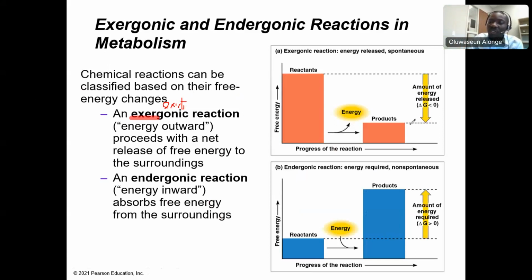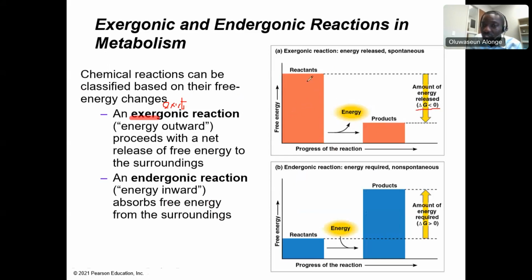So if it's releasing energy into the environment, that means delta G is going to be less than 0, because the reaction releases energy into the environment.